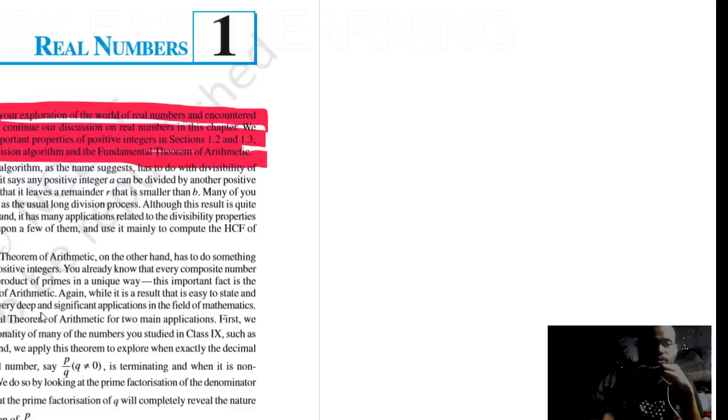Also, we have discussed the basics of Euclid's division algorithm and the fundamental theorem of arithmetic, but these two topics will be discussed in detail in this chapter.